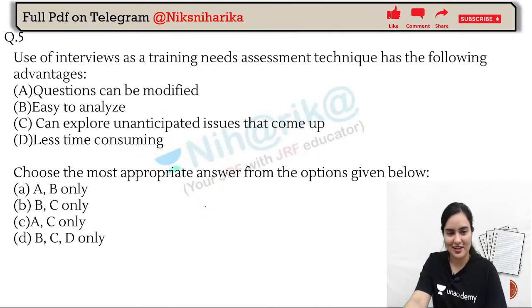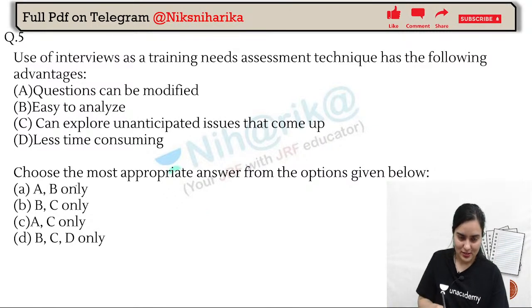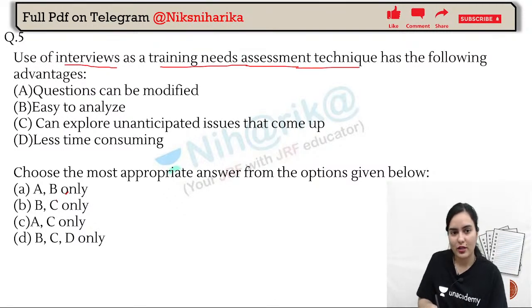Okay, so let's start. First, the use of interviews as a training needs assessment technique has the following advantage. See, the use of interviews as a training needs assessment technique has the following advantage.